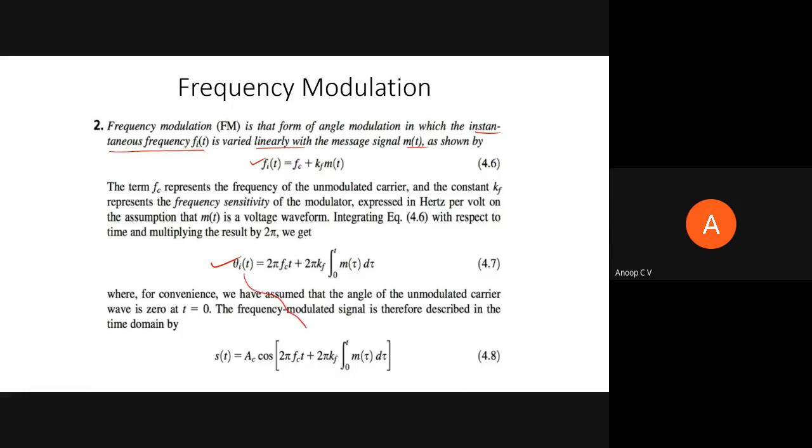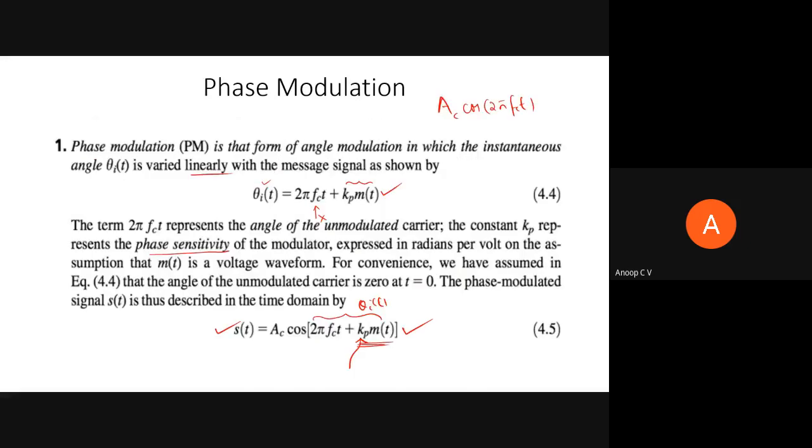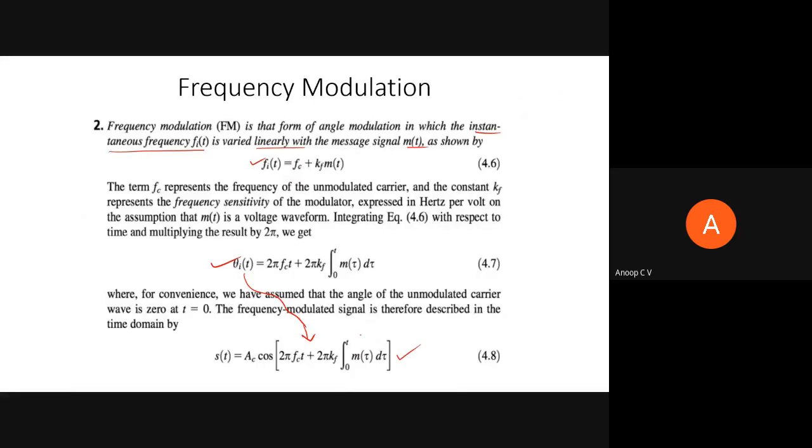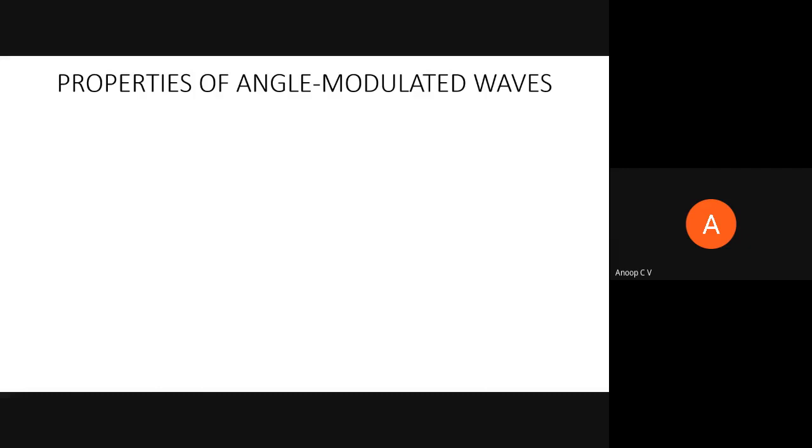Now if I give theta I of t as the argument of my carrier cosinusoid, Ac cos, the argument will be 2 pi fc t plus 2 pi kf integral 0 to t m of tau d tau. So this is the frequency modulated signal. The phase modulated signal, once again I'll show, is Ac cos of 2 pi fc t plus kp into m of t, and the frequency modulated signal is Ac cos of 2 pi fc t plus 2 pi kf into integral 0 to t m of tau d tau. So till here, is it clear?